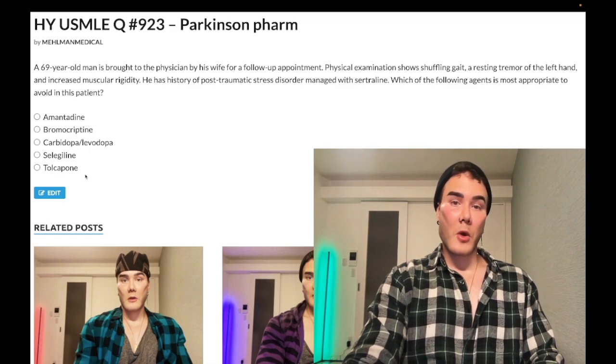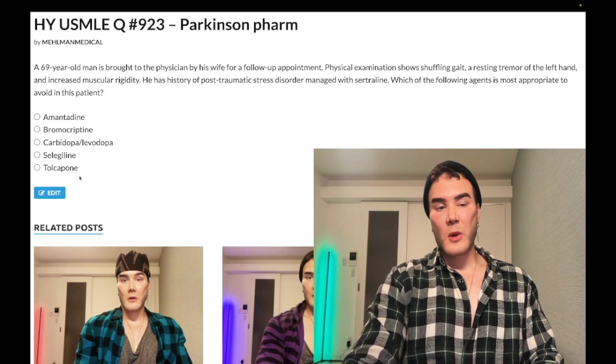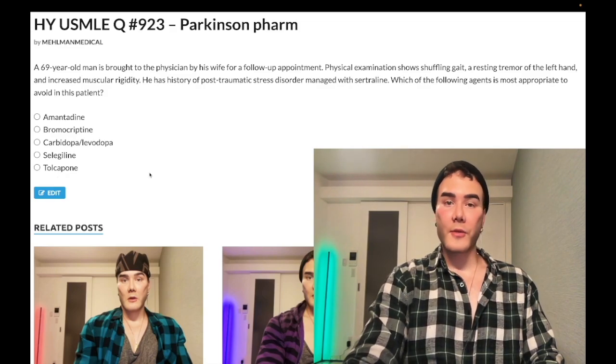Real quick, tolcapone, wrong answer. It's a catechol-O-methyltransferase inhibitor, an enzyme that breaks down dopamine and other catecholamines. So it's a pretty much non-existent drug for all intents and purposes for USMLE. Wrong answer.